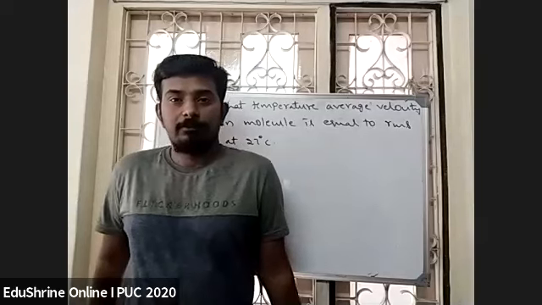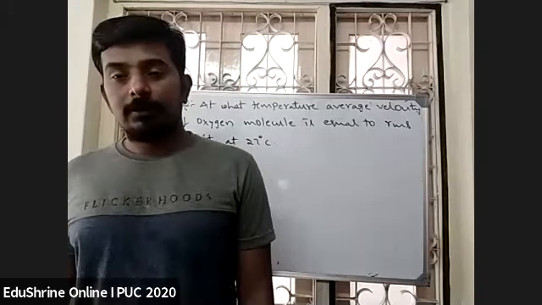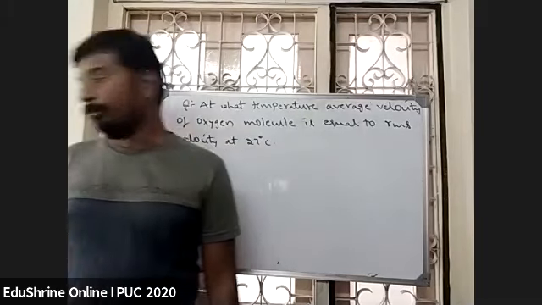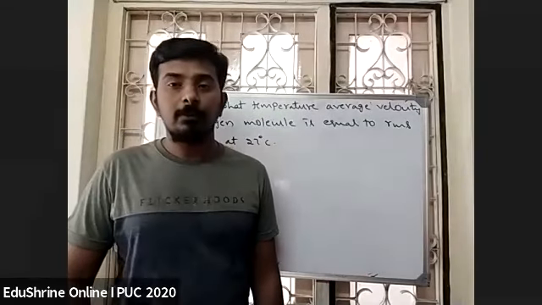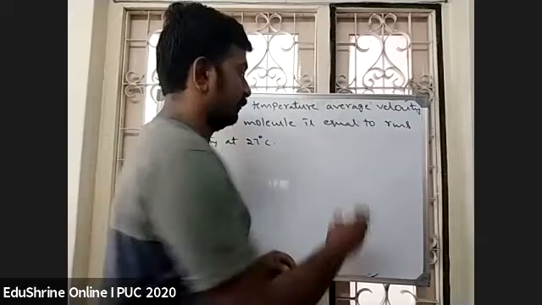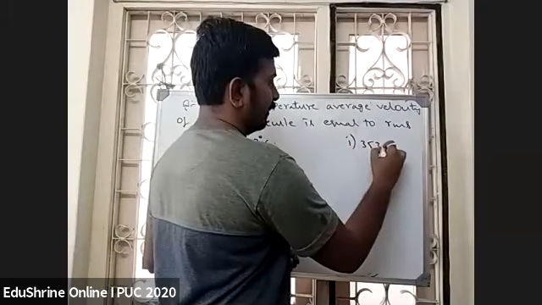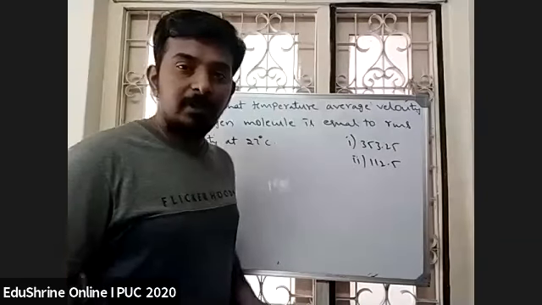Any other answers? 353.25. 112.5. One answer is 353.25. Second one is 112.5.